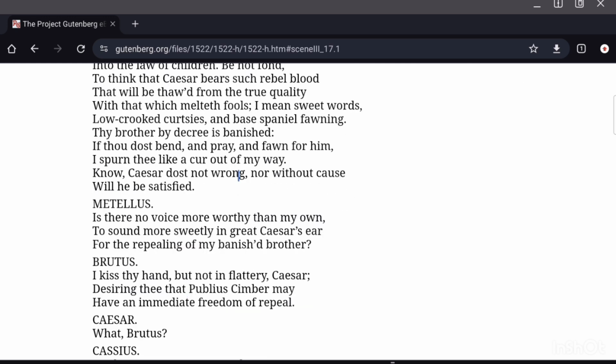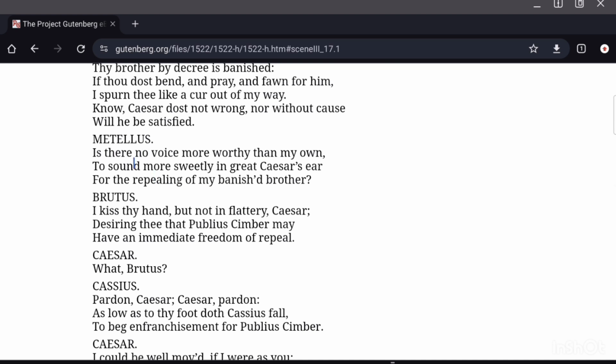He is not going to change his mind. Metellus says, "Is there no voice more worthy than my own to sound more sweetly in great Caesar's ear for the repealing of my banished brother?" So Metellus now urges the other people to come to his aid, to speak on behalf of him so that Caesar changes his mind and repeals the order of banishment of Metellus' brother.